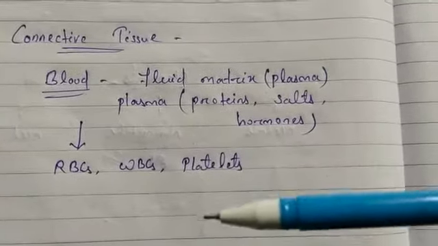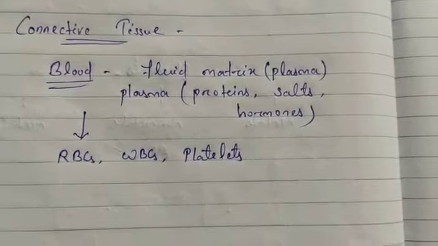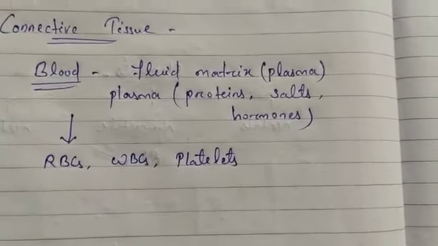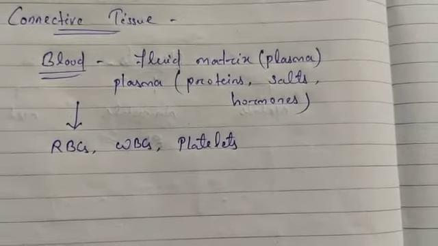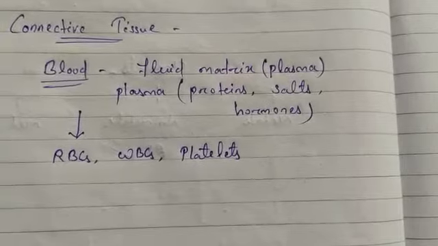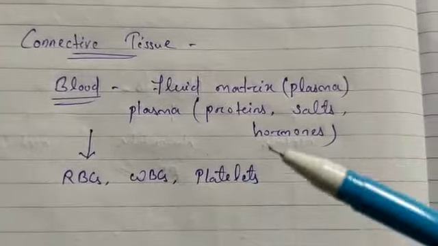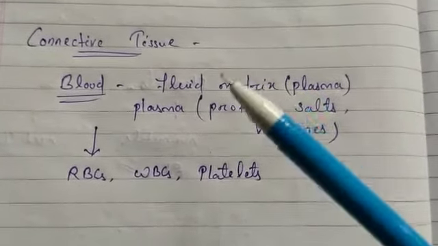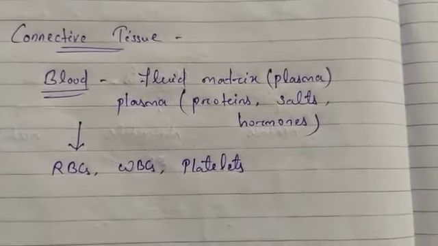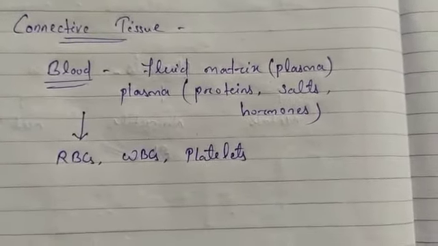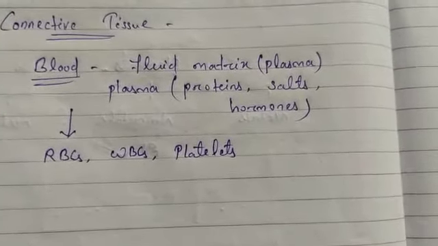Then blood also contains white blood cells, WBC, and they help to protect the body against disease-causing microorganisms. And platelets help in clotting the blood. When we fall down or get injured, the bleeding stops after some time, and that is because of the platelets. So our blood has three types of cells, RBC, WBC, platelets, and a fluid matrix called plasma which contains protein, salts and hormones. The blood flows and transports gases, digested food, hormones and waste materials to different parts of the body.